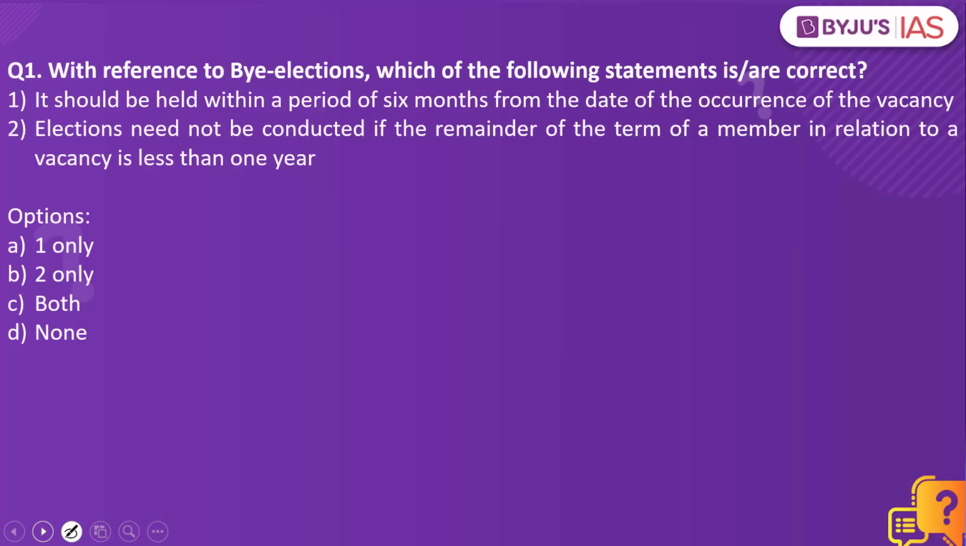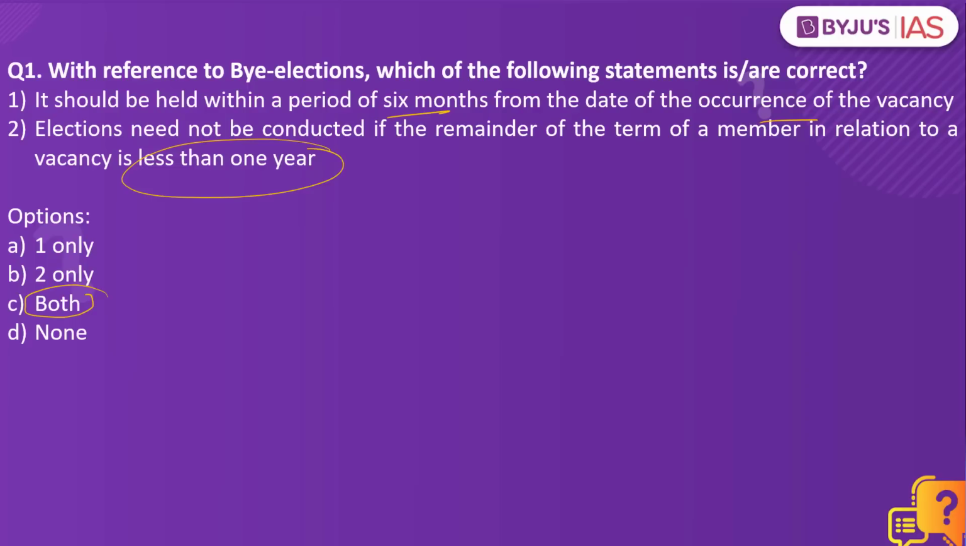With reference to by-elections, which of the following statements are correct? It should be held within a period of 6 months from the date of occurrence of the vacancy. Elections need not be conducted if the remainder of the term of a member in relation to a vacancy is less than 1 year. Which of the statements are correct? The answer to this is both.